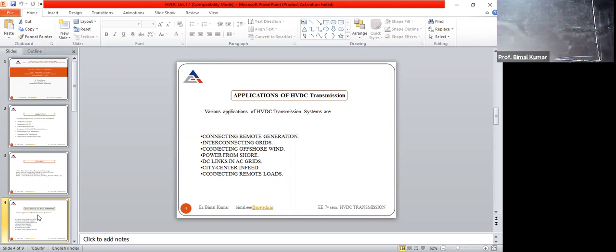DC link may be connected with the AC grid with the help of HVDC transmission line. And then HVDC transmission line may be also utilized for connecting remote loads. That means either we are having generating station at the faraway places or we are having load at the faraway places. For both of the condition, we are utilizing HVDC transmission line, right?